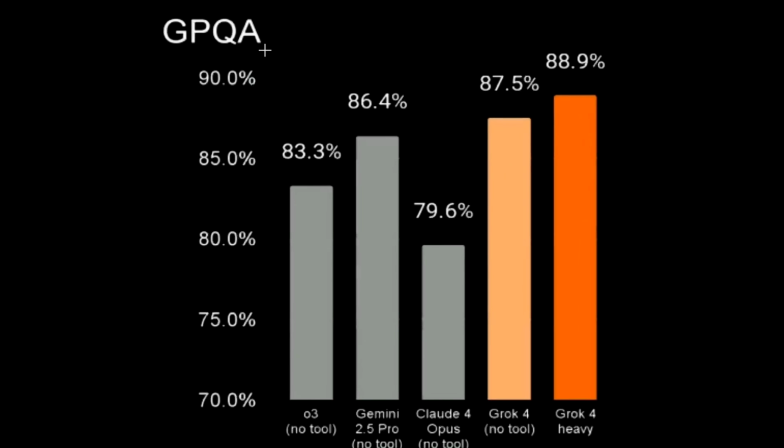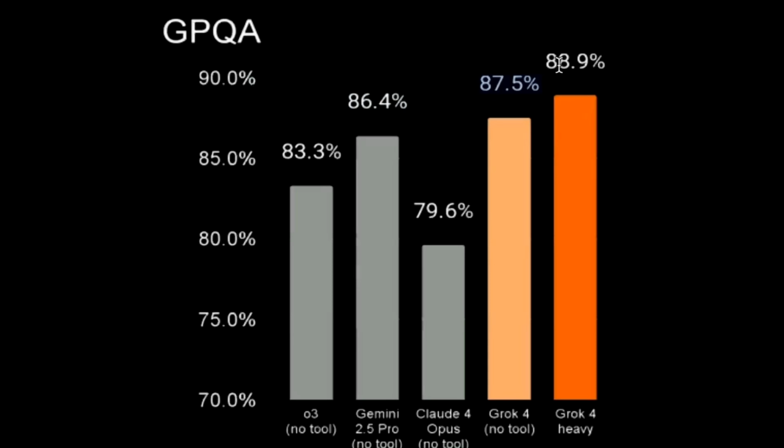So GPQA Diamond is a graduate level question and answering dataset, and it mostly compares the reasoning performance of the models. Now you can see OpenAI O3 scores 83.3%, Claude 4 Opus scores 79.6%, and Gemini 2.5 Pro scores 86.4%. So the previous best was 86.4% from Gemini 2.5 Pro, but Grok 4 has defeated it slightly with 87.5%.